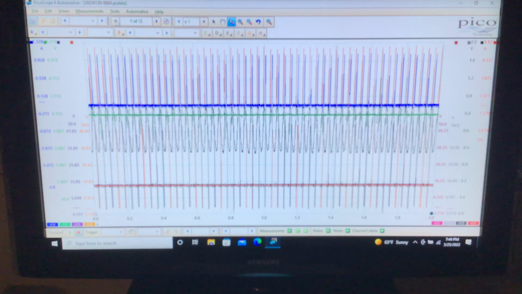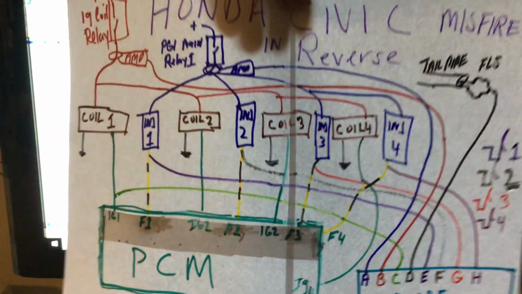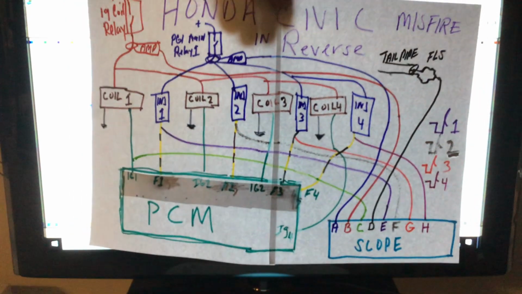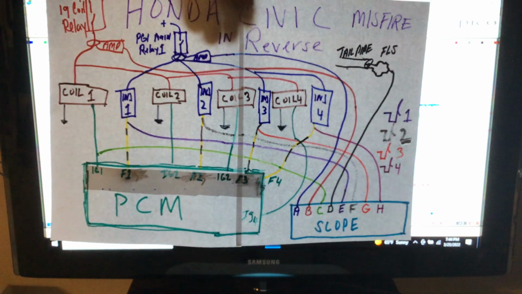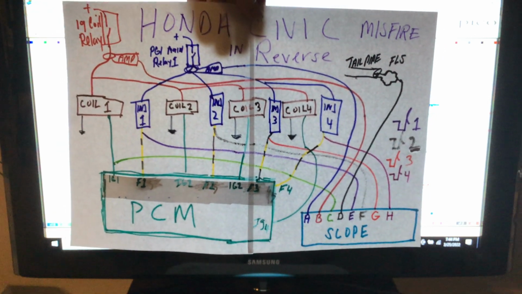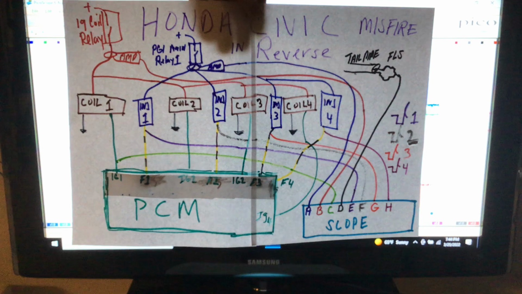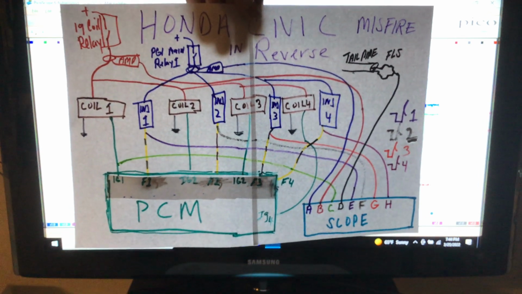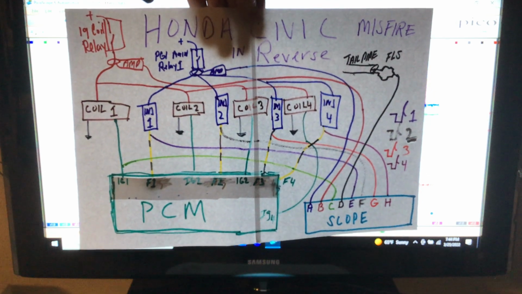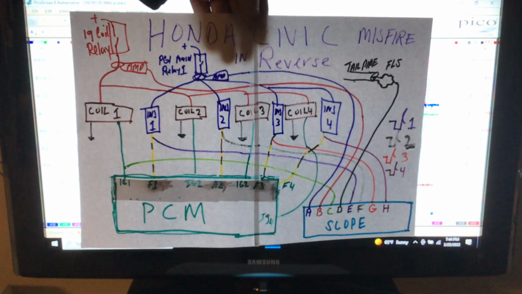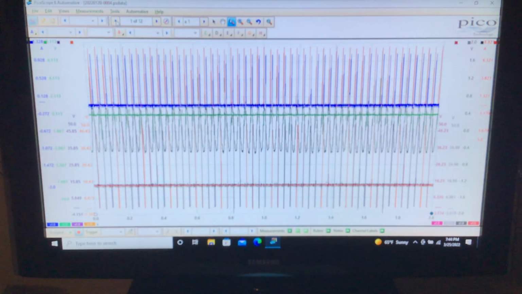So basically, I'm going to give you a schematic, and you're going to take a snapshot of this right here. I'm going to give you the whole thing. It's 8 channels. I'll put it right in front of you. Take a screenshot of that, and slowly, you can stop the video, pause the video, and then take a screenshot, and I will explain each channel.